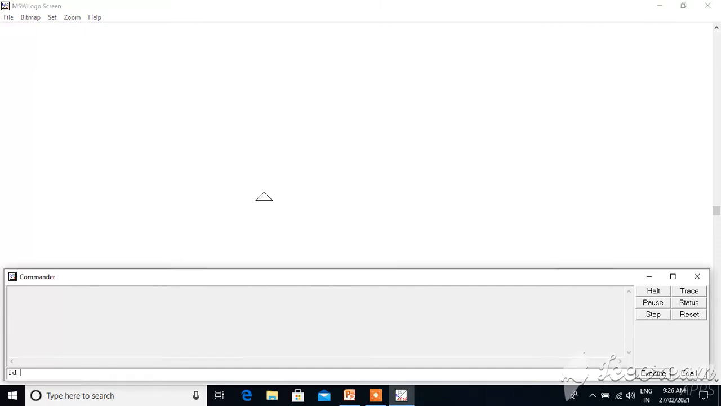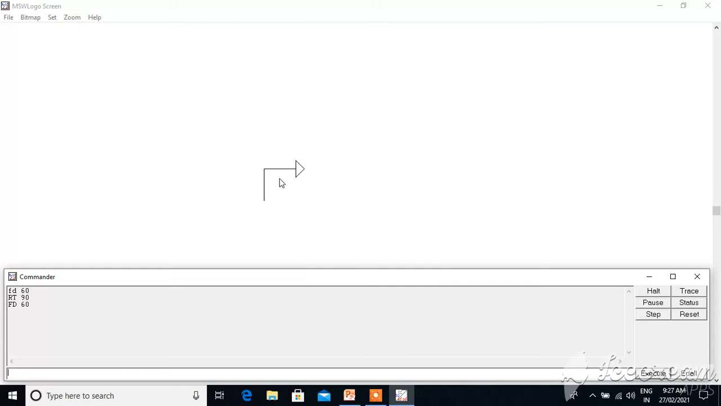FD 16 means go forward 16 points, then RT, turn right 90 degrees, and FD 16 means again you go forward for 16 points. Okay, so in this way you can draw the lines. Now we will see how to draw the square.